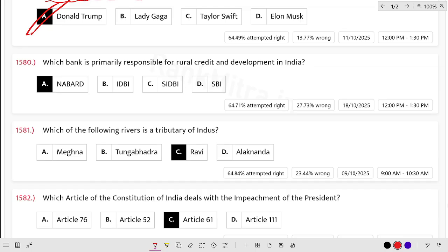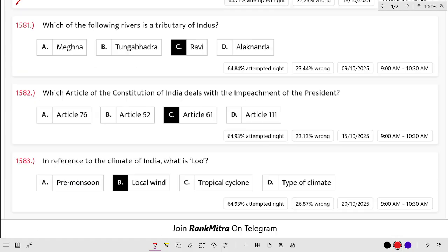Which bank is primarily responsible for rural credit and development in India? NABARD is responsible for rural credit and development. Which of the following rivers is a tributary of the Indus? What is the tributary of the Indus? Ravi.